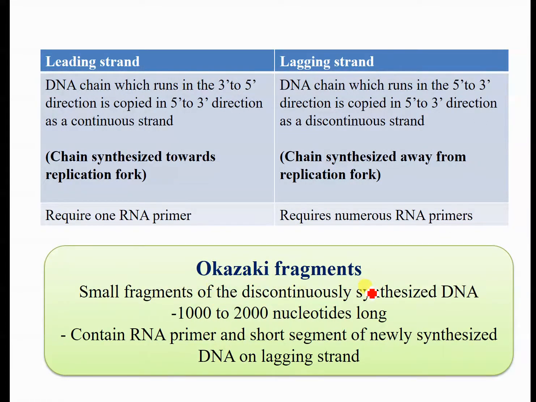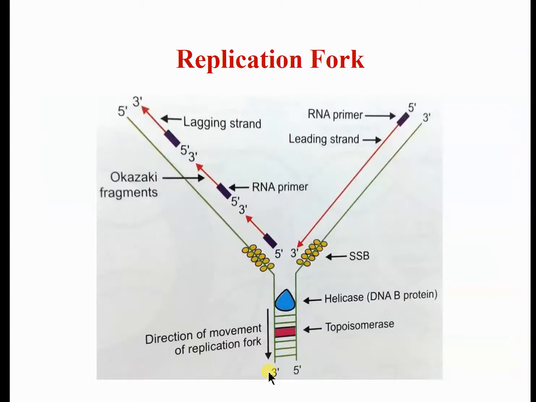Now, what is an Okazaki fragment? The lagging strand has small fragments of discontinuously synthesized DNA. It was recognized by a scientist named Reiji Okazaki. So from his name, the discontinuously synthesized DNA is called Okazaki fragments. The length of these Okazaki fragments is 1000 to 2000 nucleotides, and they contain an RNA primer and short segments of newly synthesized DNA on the lagging strand. So this is one Okazaki fragment. Second, third.